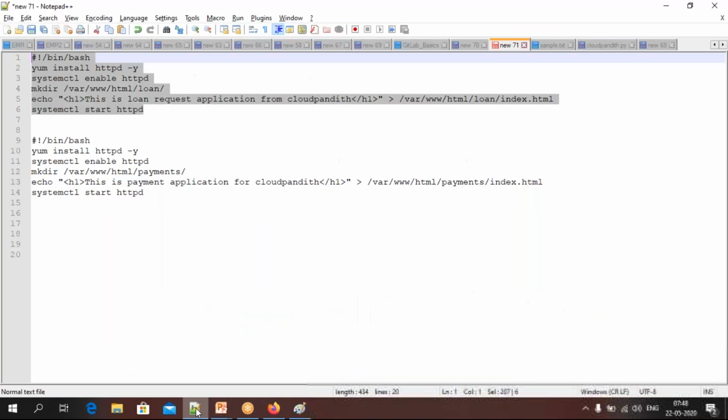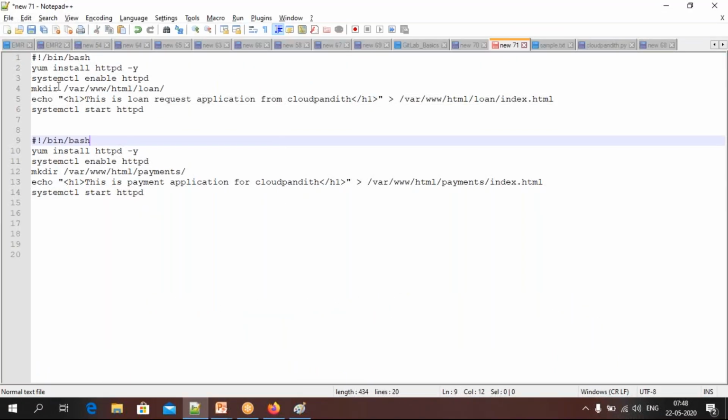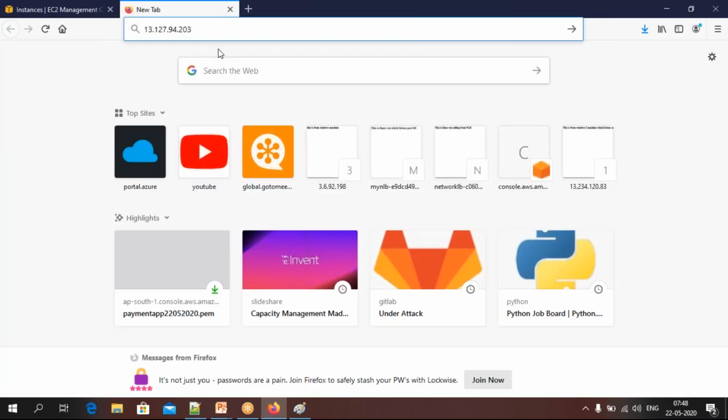We already discussed all those things, that's why I'm not spending much time. You see, var www html is the default folder. Whatever extra folders you create, you need to mention those folders in the URL to access the website. Here var www html is the default one, you don't need to mention it, but after that, whatever you have, you need to mention in the browser URL, then only you will be able to access these websites. So take this, put it here, enter.